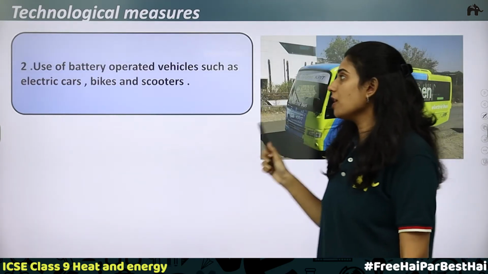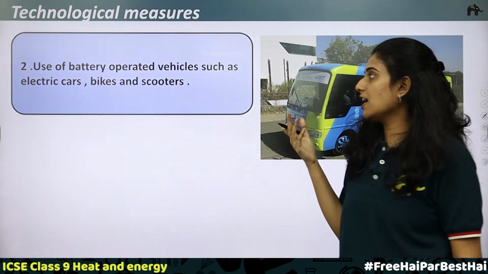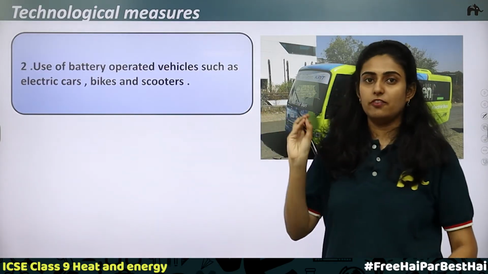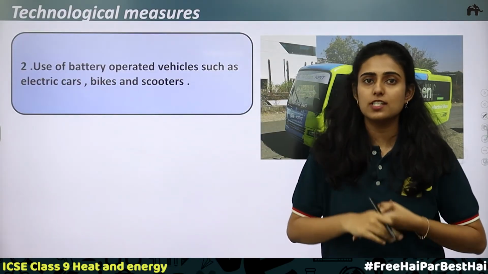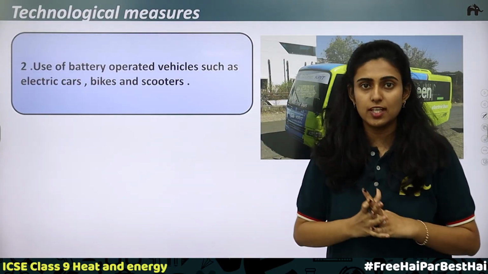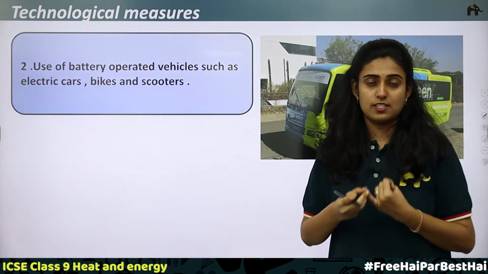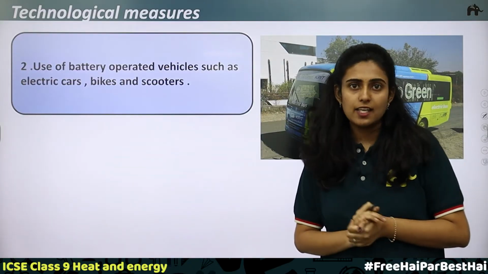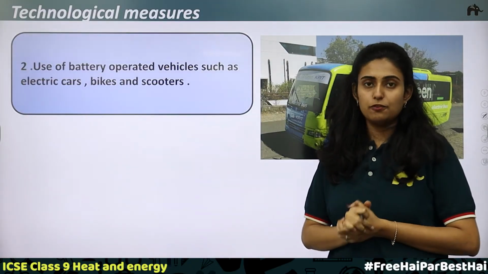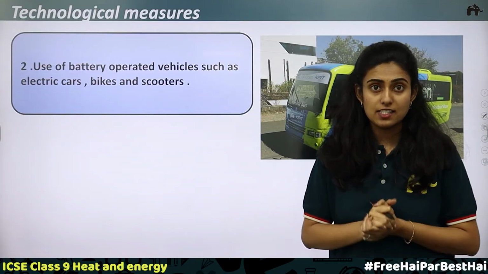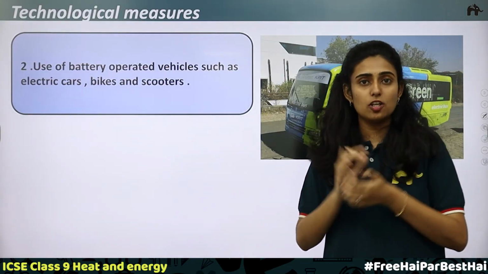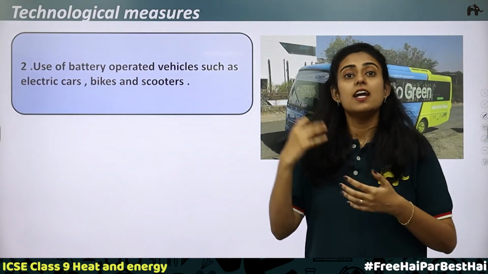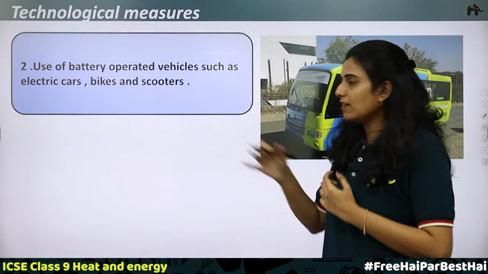Second one, use of battery operated vehicles such as electric cars, electric bikes and electric scooters. We know that in vehicles like buses, cars, scooters, lorries, etc., there is an internal combustion engine. You are using fuels like petrol and diesel. So what do they cause? They cause pollution, because due to the burning of these fuels, gas is released in the atmosphere which contains sulfur dioxide, carbon dioxide, etc., which leads to global warming because these are greenhouse gases. It increases the temperature.